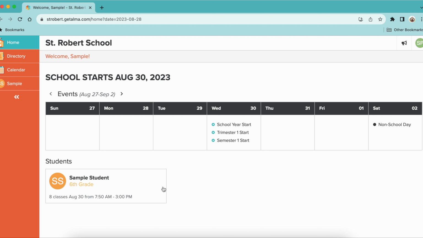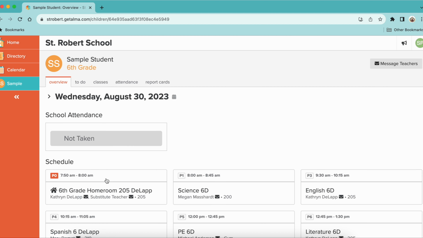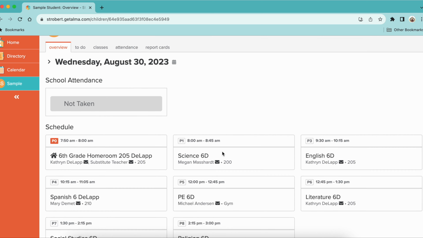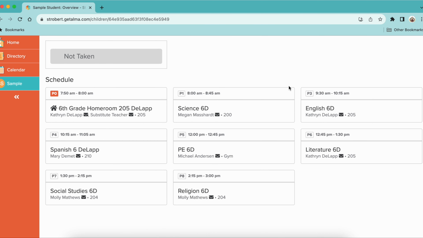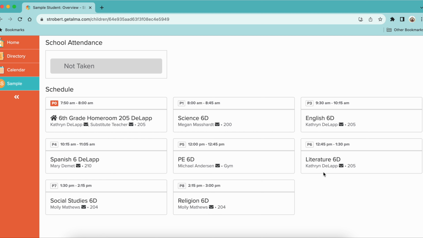So my one student, if I want to see how that student is doing in class, I can go ahead and click on my student here. For the older kids, the middle schoolers in particular, all of their classes, since they switch class every 45 minutes, is scheduled in here, so you would see their schedule. For the younger kids, this isn't necessarily true, since the vast majority of their day is spent with their homeroom teacher. You will see, though, their specials scheduled on this page.